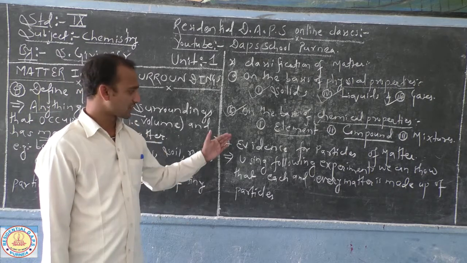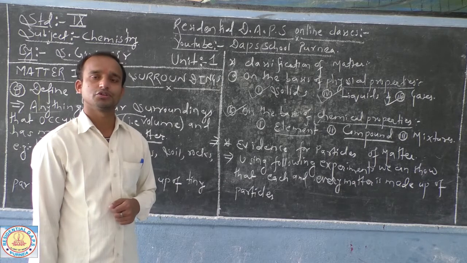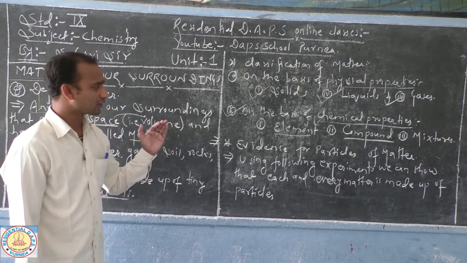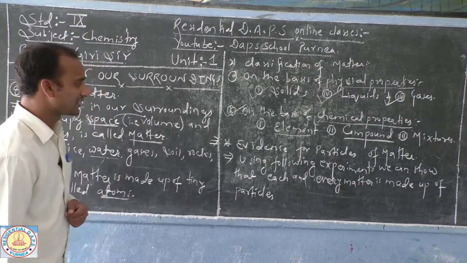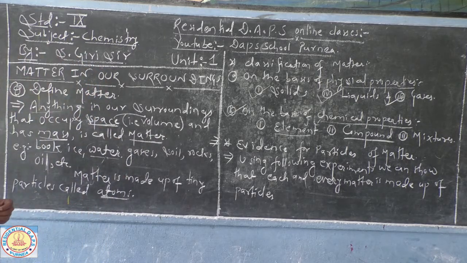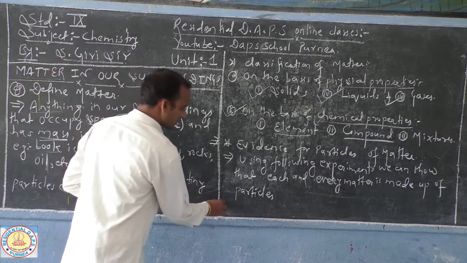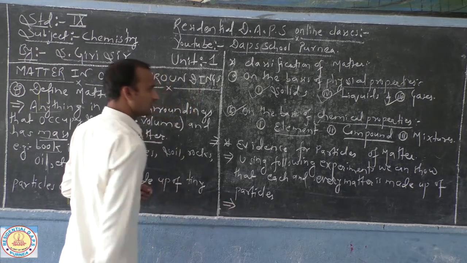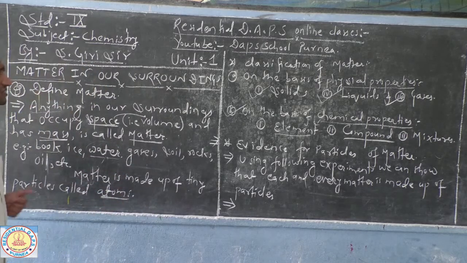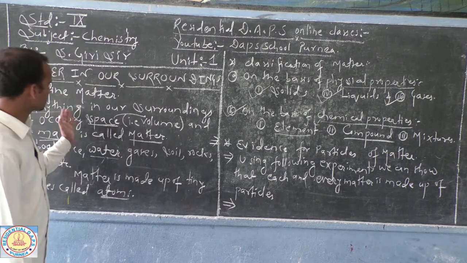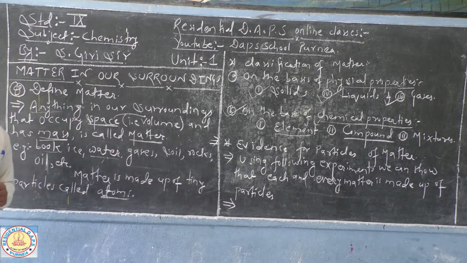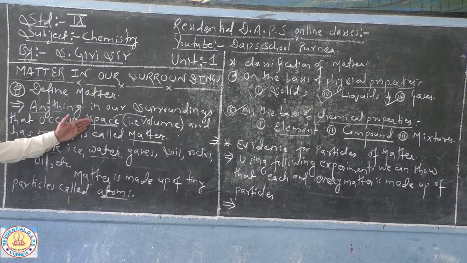In our book there are a few experiments. Using those experiments we can conclude that each and every matter is made up of the tiniest particles known as atoms or molecules, right? I think up to here, dear students, you must be clear. Up to this topic, you simply have to remember what matter is: anything in our surroundings which occupies space and has mass is called matter.